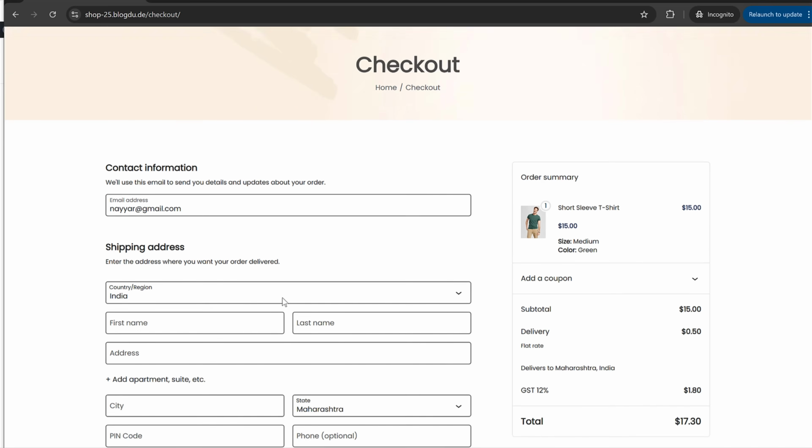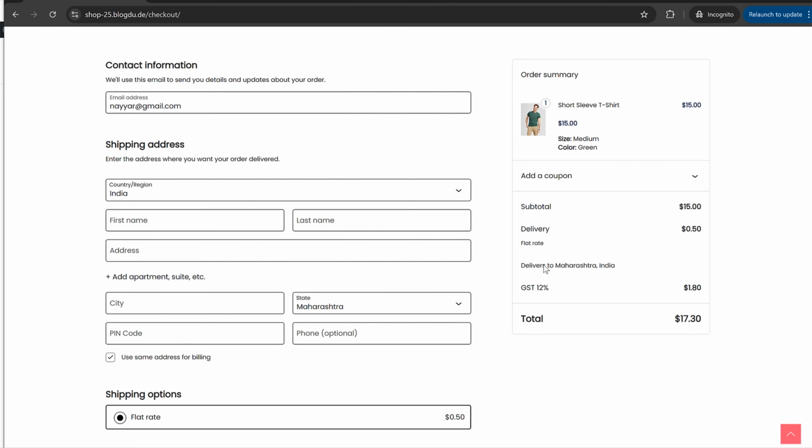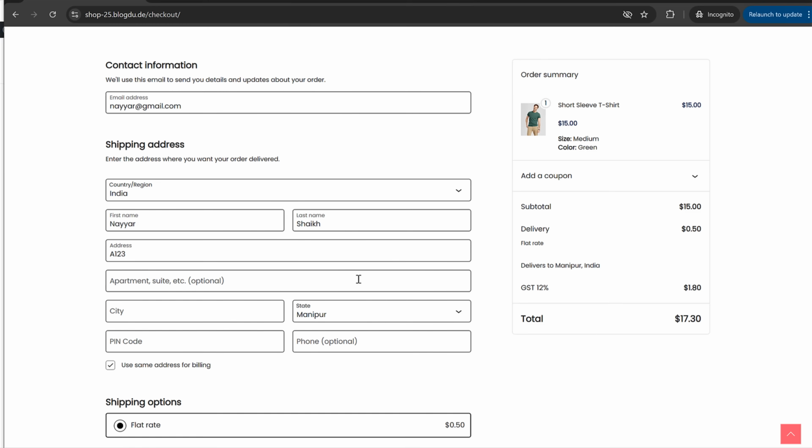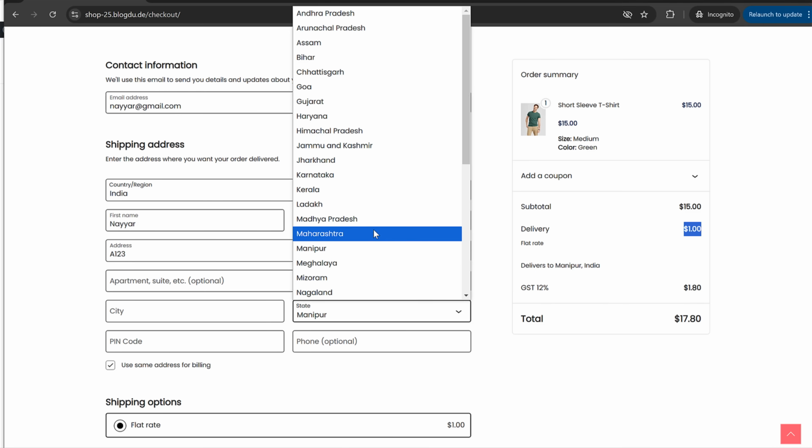Now, if I want to purchase this product, I'll have to enter my details. As you can see, GST and everything is automatically applied. I'll enter my name, Nayyar Shaikh, and my address. Because it is Maharashtra, you can see the delivery rate is 50 cents. If I select some other state from here, like Manipur, you can see the delivery rate has increased to $1. Because if you remember, under shipping and delivery settings, this is what we have done.